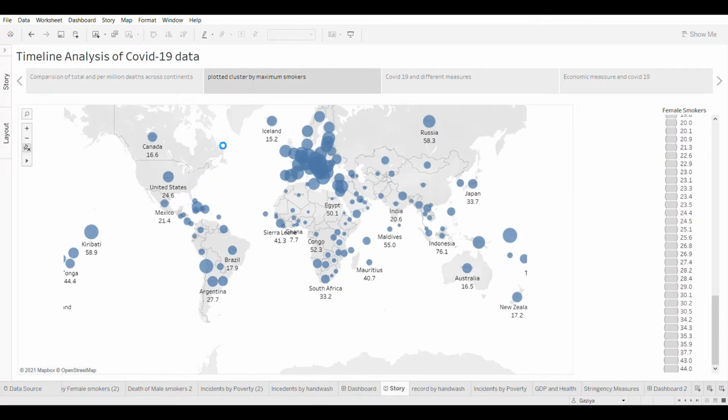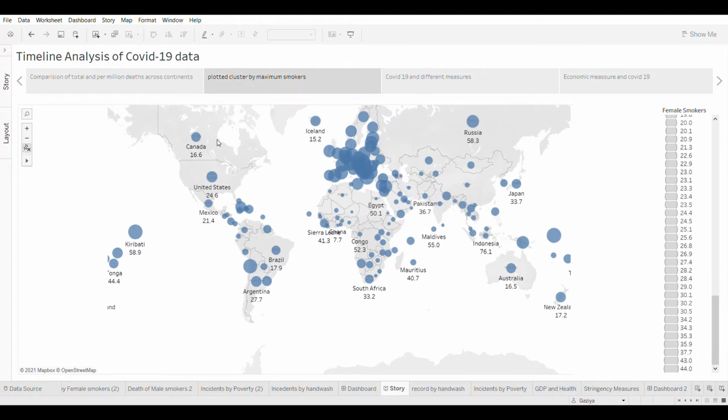The second dashboard plots a cluster of smokers across continents. We can see the world map shows density around the European region and also the larger size of bubbles displaying the prevalence of smoking in this region. In addition, the ratio of male to female smokers in the American continents is larger than that in the African continent.